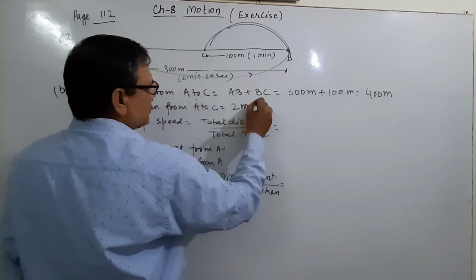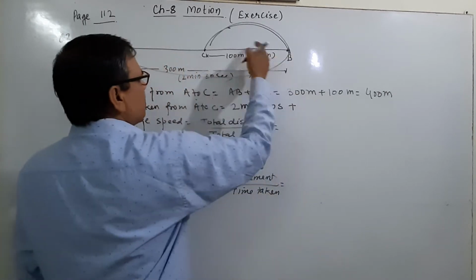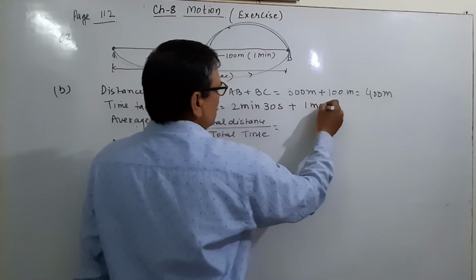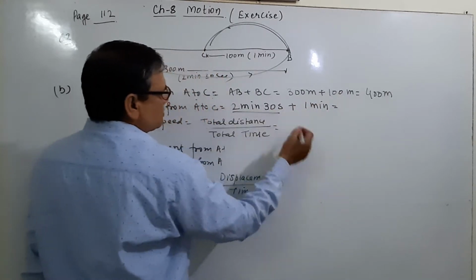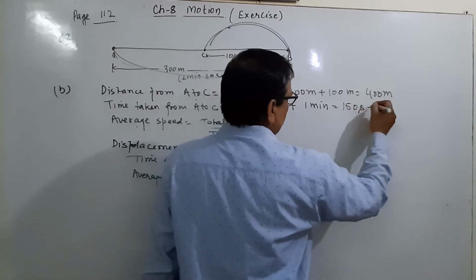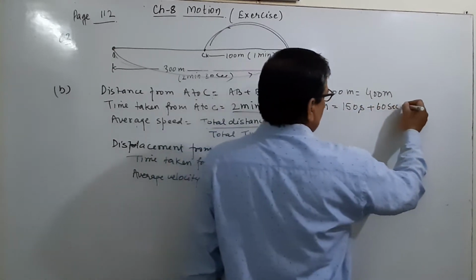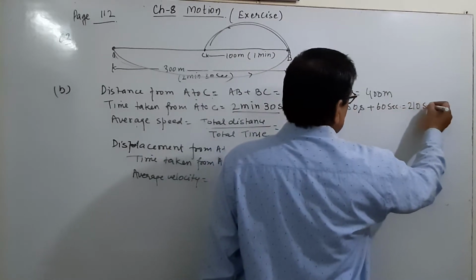And the time taken from A to B is 2 minutes 30 seconds, plus the time taken from B to C is 1 minute. This value is 150 seconds plus 60 seconds, equal to 210 seconds.